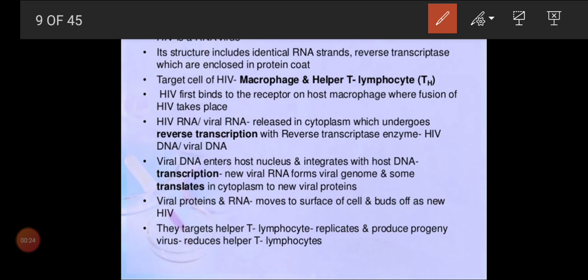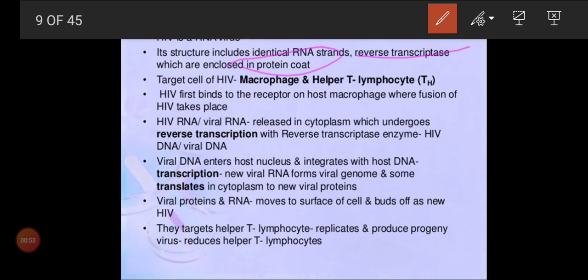In the previous video, I explained the structure of the HIV virus. It contains RNA strands and the very important reverse transcriptase enzyme, which are enclosed by a protein coat. This is the structure of the virus. What will happen? For any one of the reasons, HIV enters into your body.